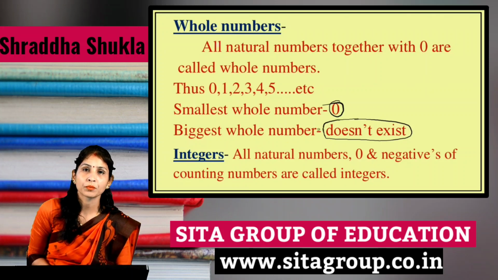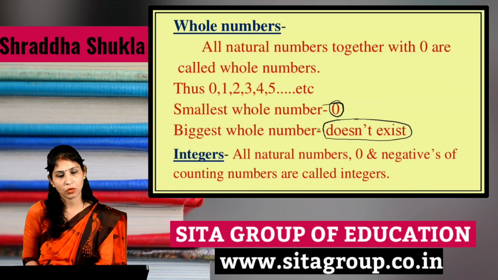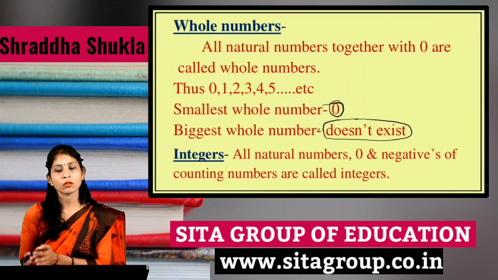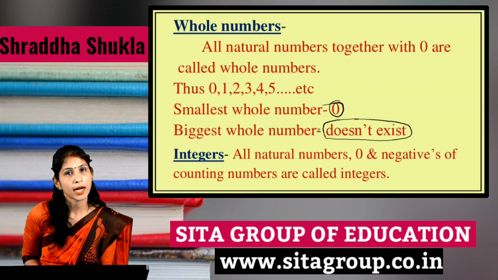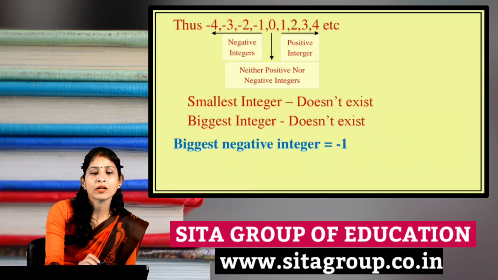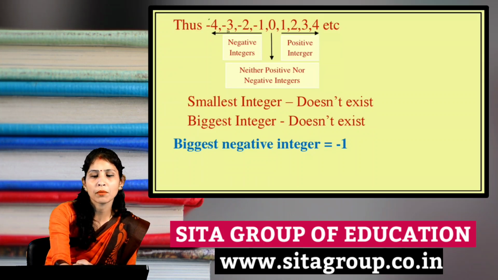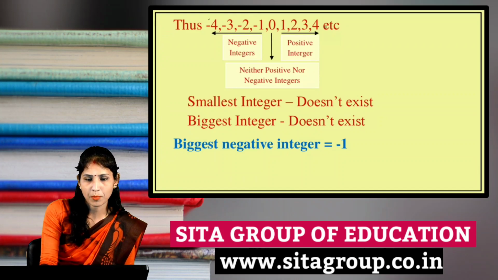Got it? Now come to our main point, integers. Basically integers are also numbers. All natural numbers, 0 and negatives of the counting numbers are called integers. See the example: -4, -3, -2, -1, 0, 1, 2, 3, 4. I have written here a series of numbers.